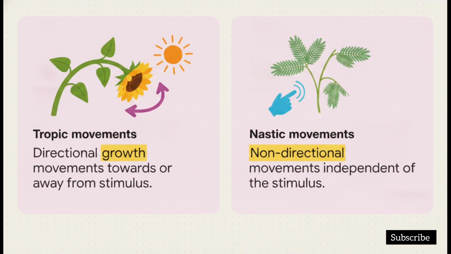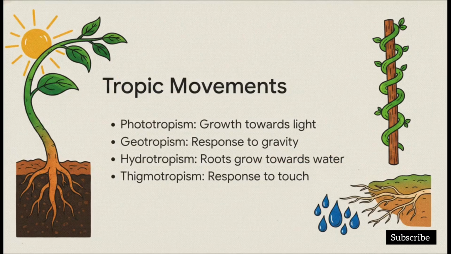The absolute best example of a nastic movement is the touch-me-not plant, also known as Mimosa pudica. If you touch its leaves from literally any direction, they dramatically fold and close up. The direction of your touch doesn't dictate the direction of the fold. That right there is a nastic movement. On the flip side of that, we have directional tropic movements, which answers question 9 perfectly.